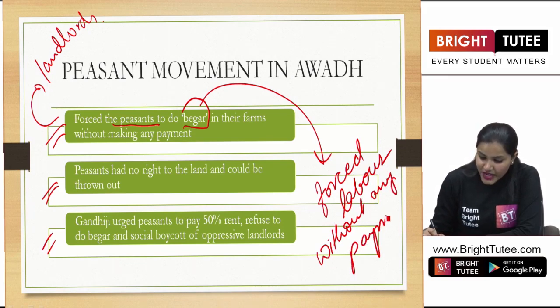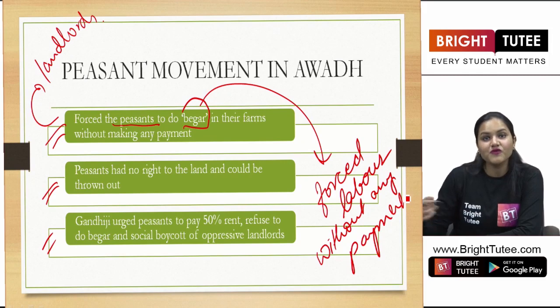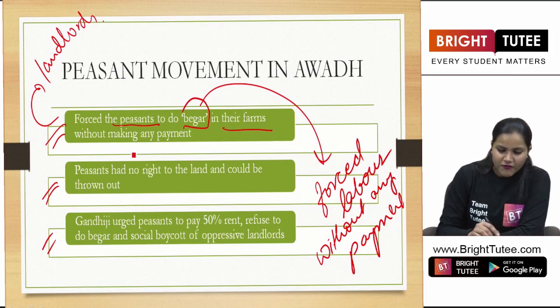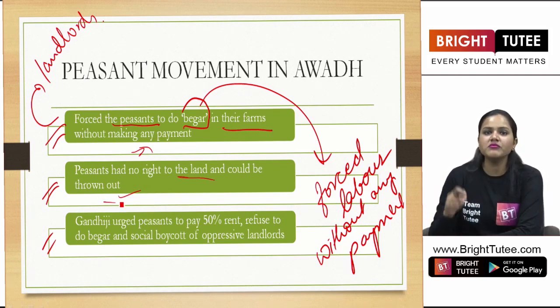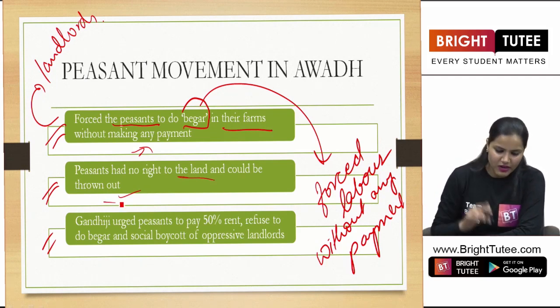They were not being paid for it, and they had to do it forcefully. Now you can imagine the situation of these peasants. So they were forced to do begar, and peasants had no right to the land, and they could be thrown out any time by these talukdars and the landlords.